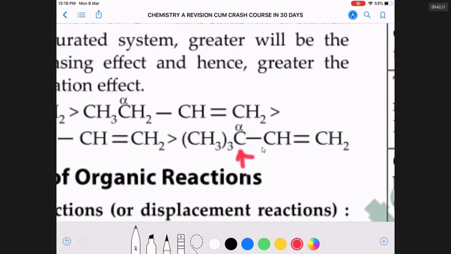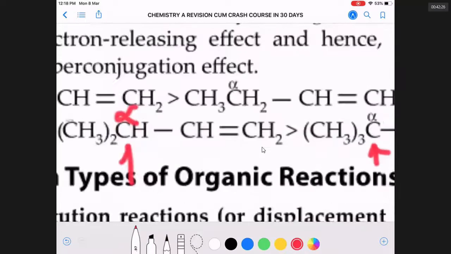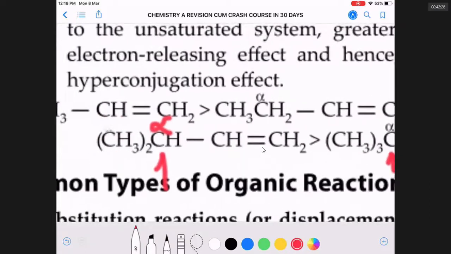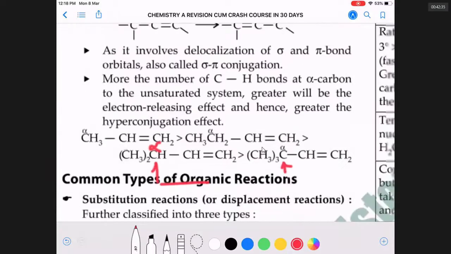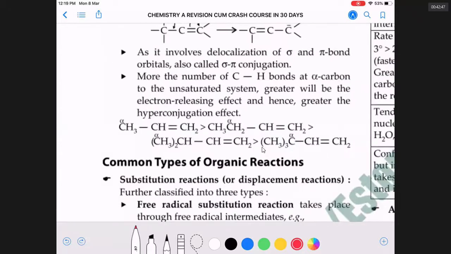Therefore, if you look at these alkenes, 1-propene is more stable than 1-butene. 1-butene is more stable than 3-methyl-1-butene. 3-methyl-1-butene is more stable than 3,3-dimethyl-1-butene. This is a very standard IIT Main question. It is so because the possibility of hyperconjugation is there in some compounds, not there in some compounds.